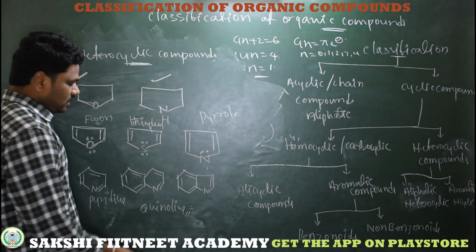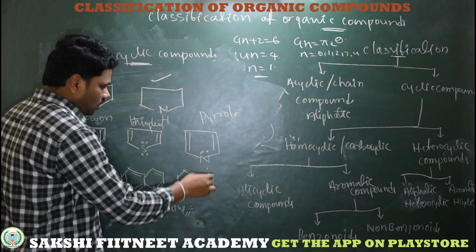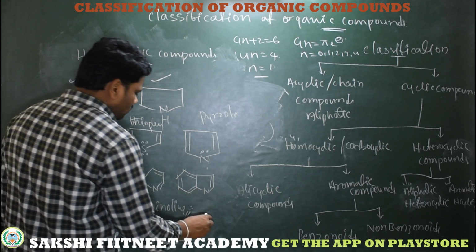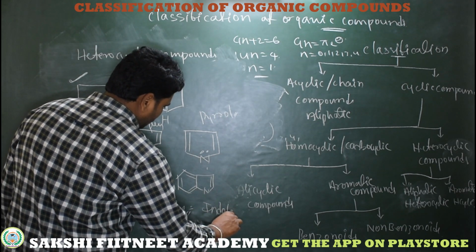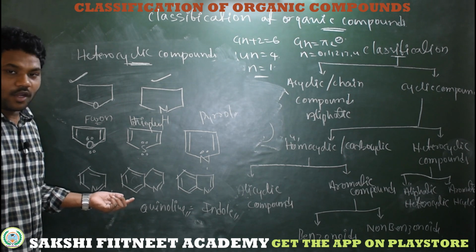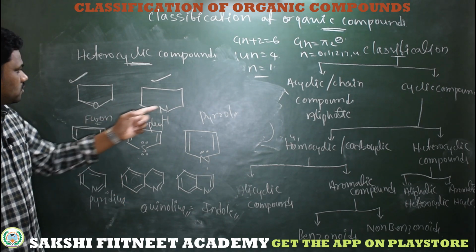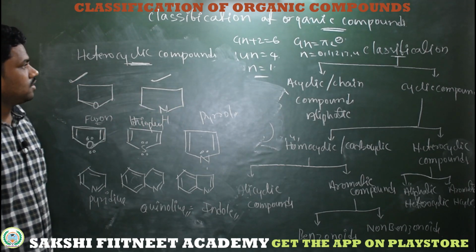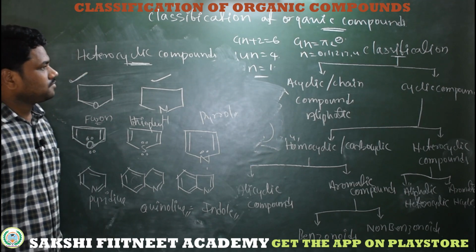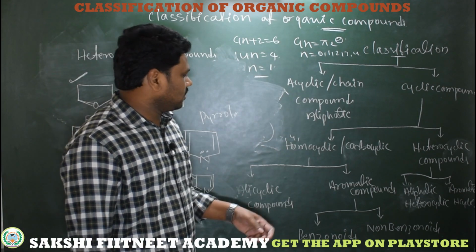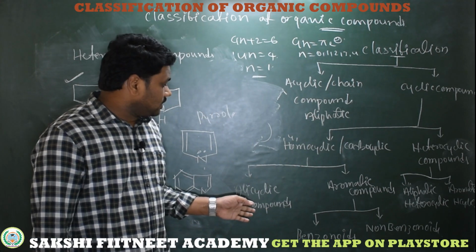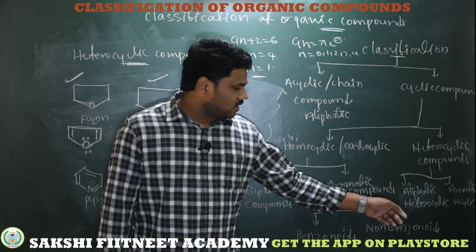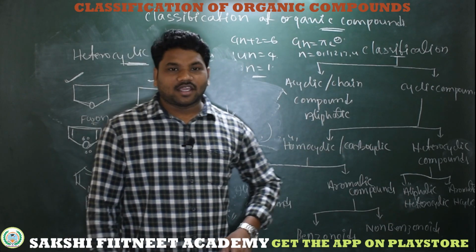See here, benzene is aromatic, and here is pyrrole, which is fused with a benzene. This is called indole. So these all are heterocyclic aromatic compounds. These are the examples of heterocyclic aliphatic compounds. So I hope you understand well what acyclic, cyclic, homocyclic, heterocyclic, alicyclic compounds, aromatic compounds, benzenoids, non-benzenoids, aliphatic heterocyclic compounds and aromatic heterocyclic compounds are.